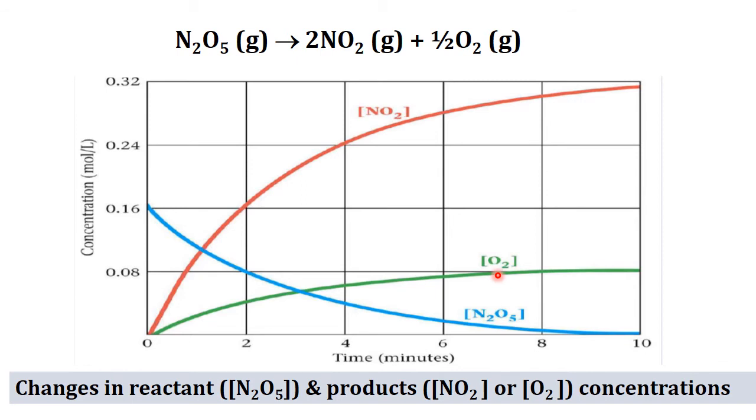So we have to bear in mind that the chemical equation may have more than one reactant, or more than one product, but the rate of decay or rate of formation may not be the same always. As of now we have compared the formation of nitrogen dioxide and the formation of oxygen. We can clearly see that the rates of formation of these two products are not the same.